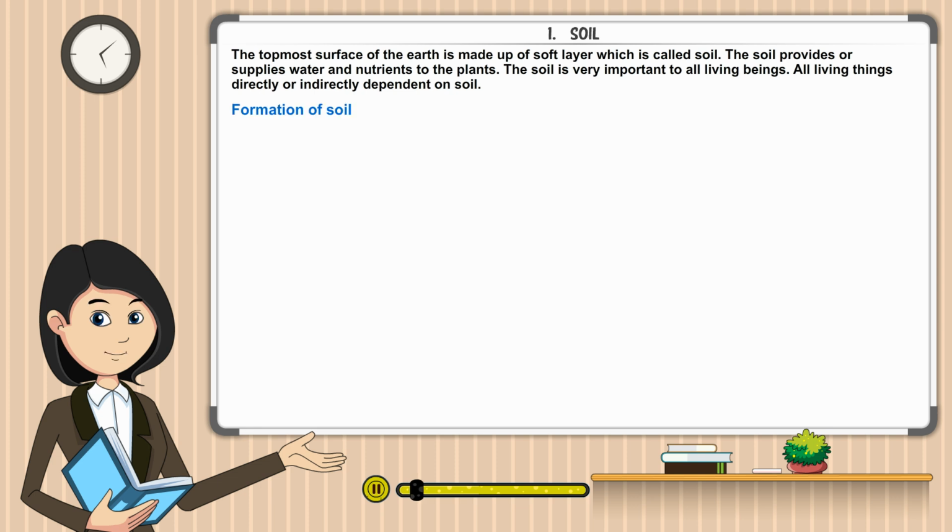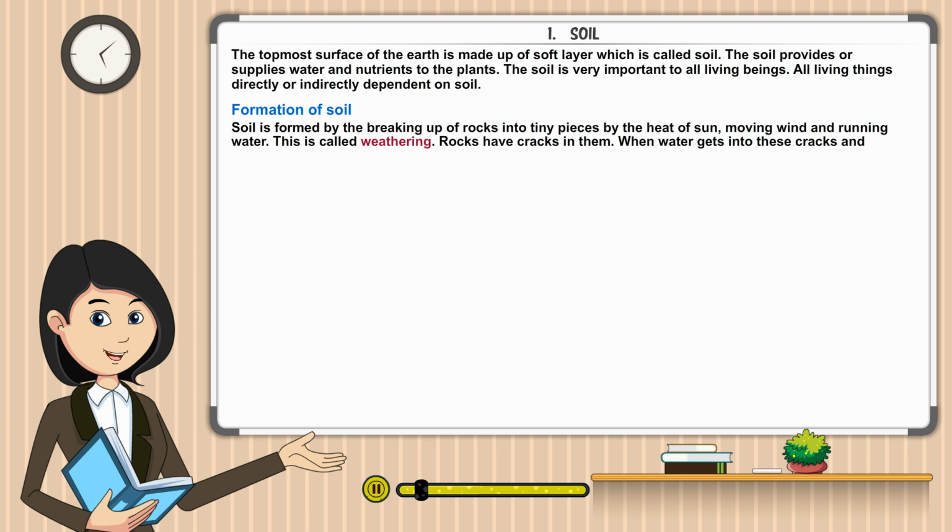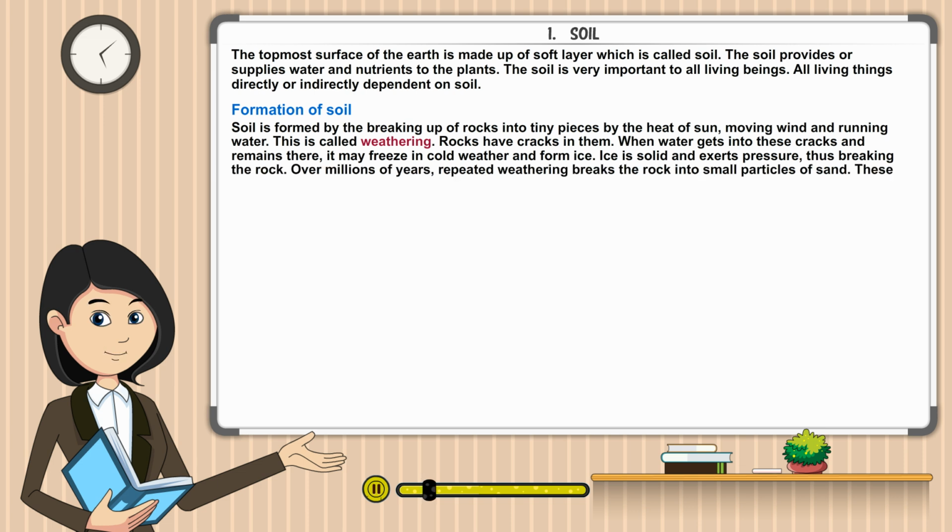Formation of soil. Soil is formed by the breaking up of rocks into tiny pieces by the heat of the sun, moving wind and running water. This is called weathering. Rocks have cracks in them. When water gets into these cracks and remains there, it may freeze in cold weather and form ice. Ice is solid and exerts pressure, thus breaking the rock.